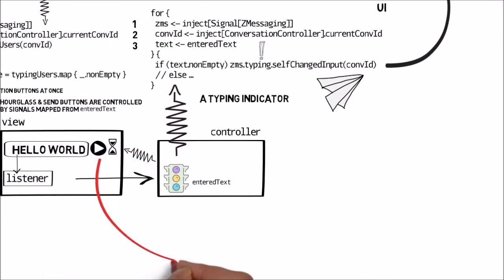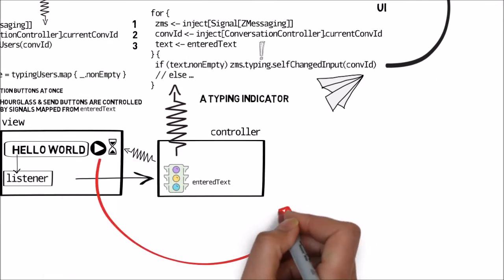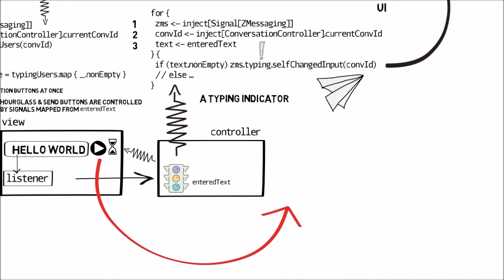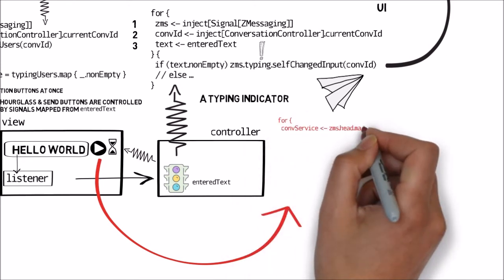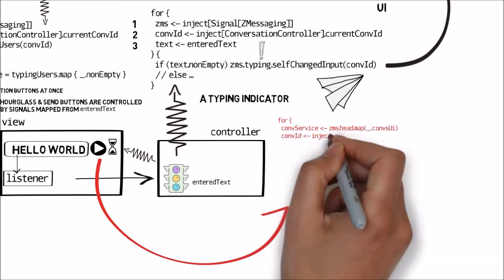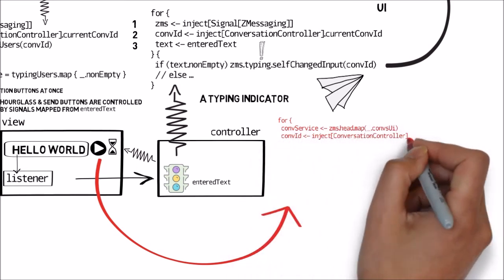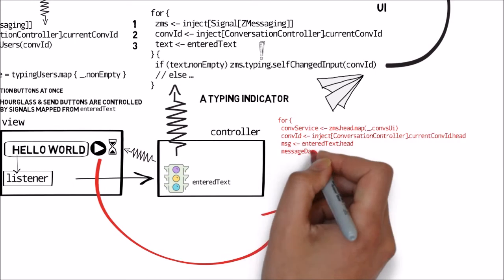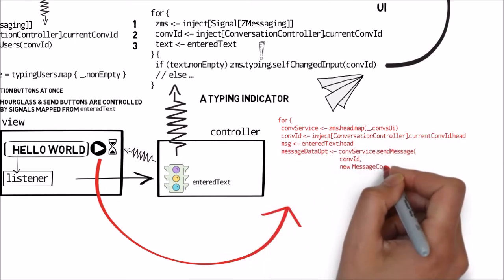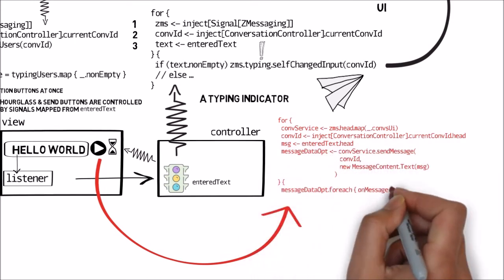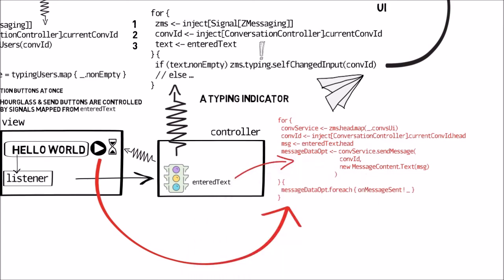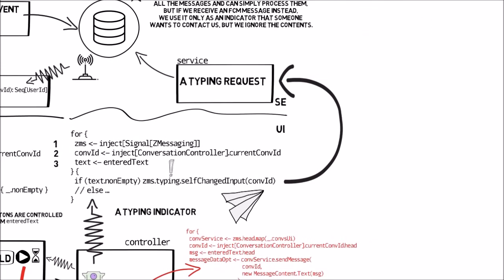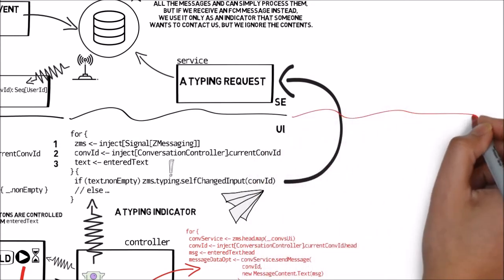Two things happen here. First, we send a message. We access the signal with the current conversation ID, then we access a service for sending messages, and finally we call the send message method on it. When its work is done, then, too, we publish that fact to the event stream. It is then listened to from other places in Wire. For example, the text we send also appears in our own conversation.